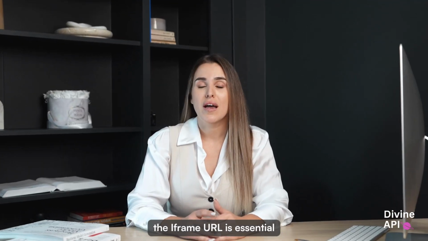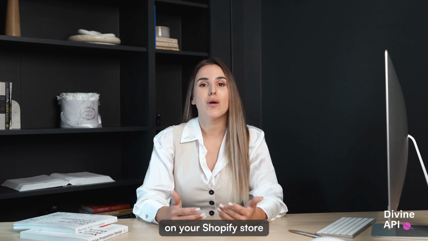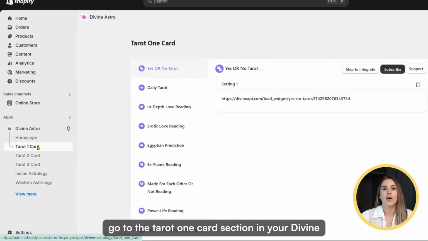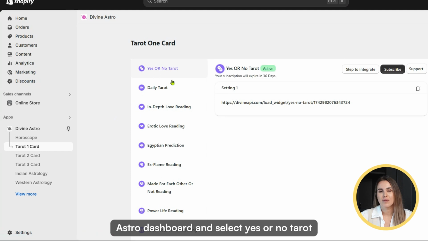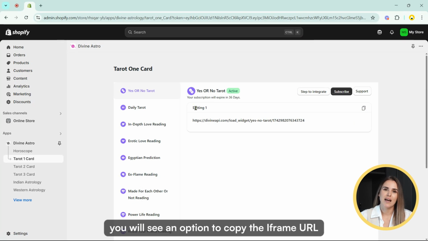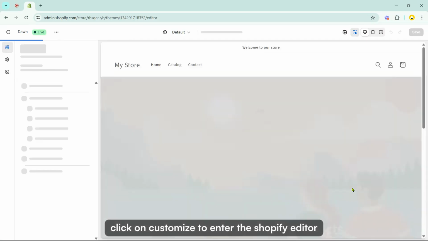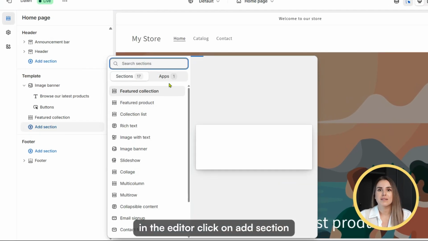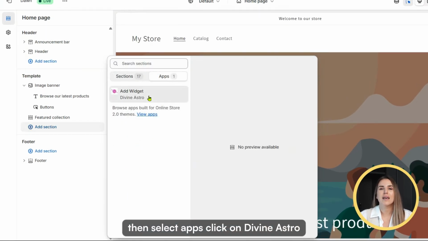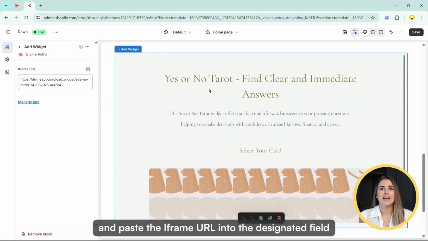The iFrame URL is essential for embedding the Yes or No Tarot widget on your Shopify store. To find this, go to the Tarot 1 card section in your Divine Astro dashboard and select Yes or No Tarot. You will see an option to copy the iFrame URL. Navigate to the online store section and click on Customize to enter the Shopify editor. In the editor, click on Add section, then select Apps. Click on Divine Astro, then click on Add Widget and paste the iFrame URL into the designated field.